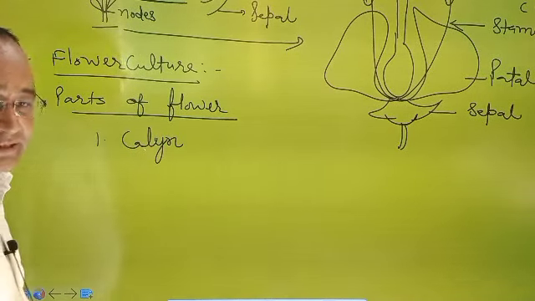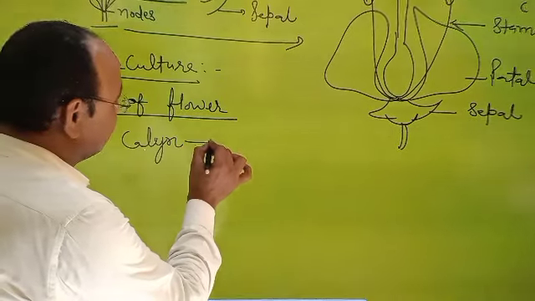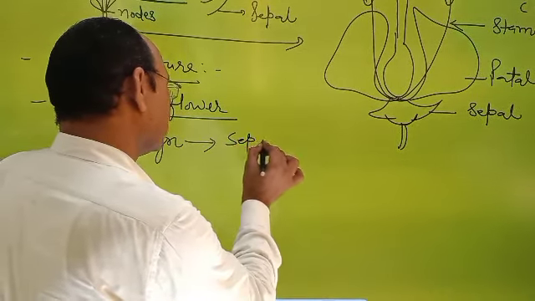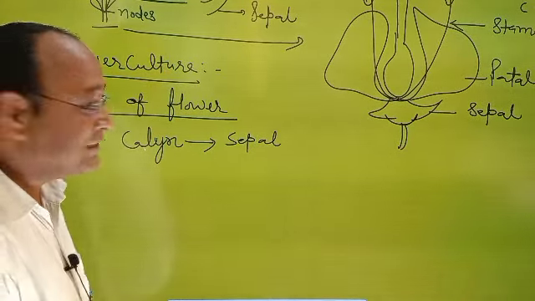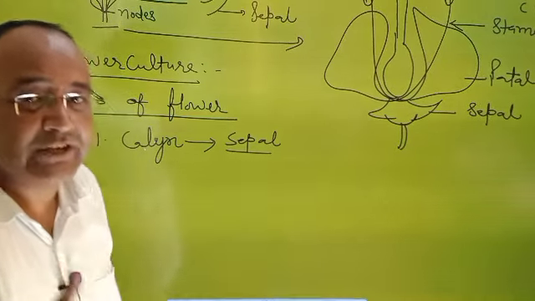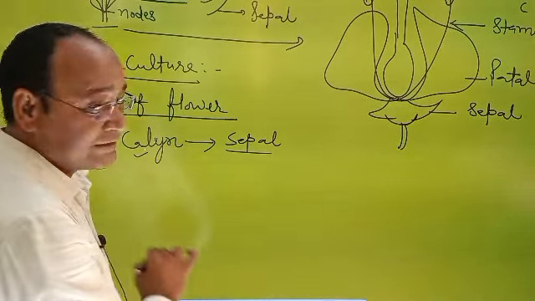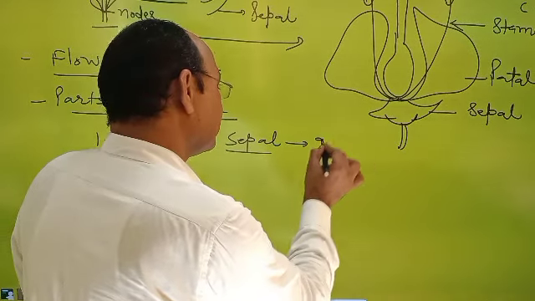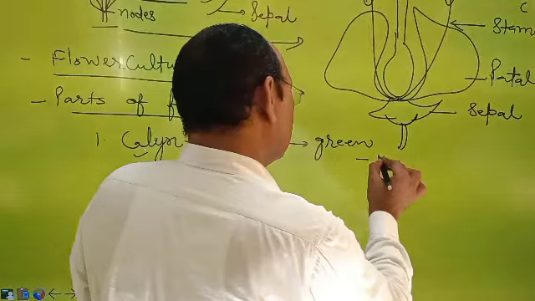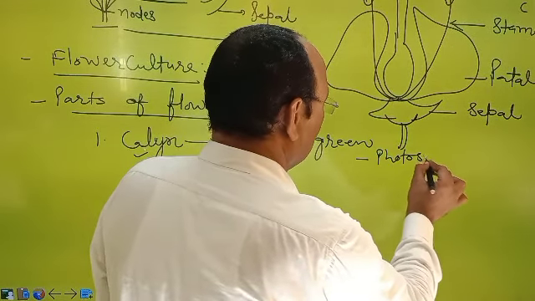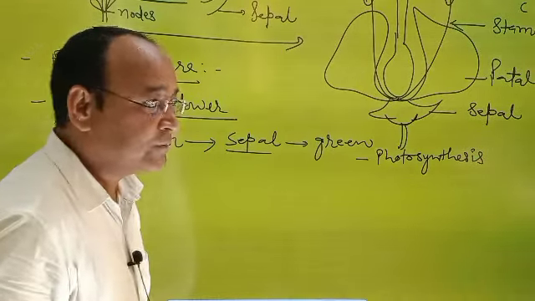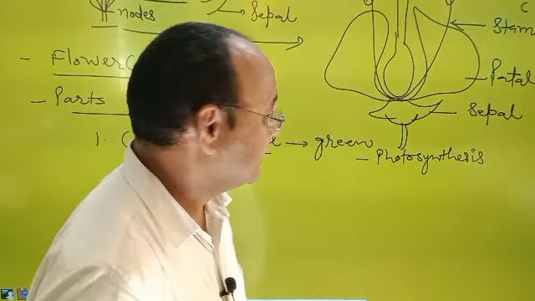The first part of the flower is calyx. So what is calyx? Simply, calyx is a group of sepals. In other words, sepal is the structural and functional unit of calyx. Generally sepals are green, so they help in photosynthesis. So the first function of sepals is photosynthesis.